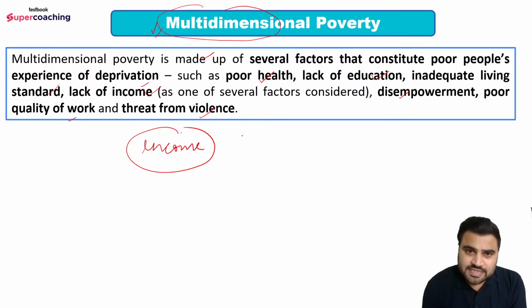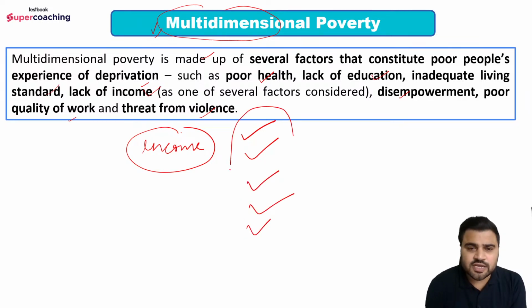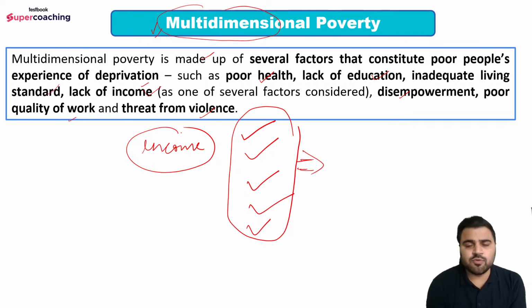No, he is having poor health, he is having a lack of education, he is having an inadequate living standard, lack of income is also there, disempowerment. So multiple dimensions are involved behind that person, then only he becomes poor, okay. So this is the case of multidimensional poverty where a person is poor because of multiple dimensions, because here